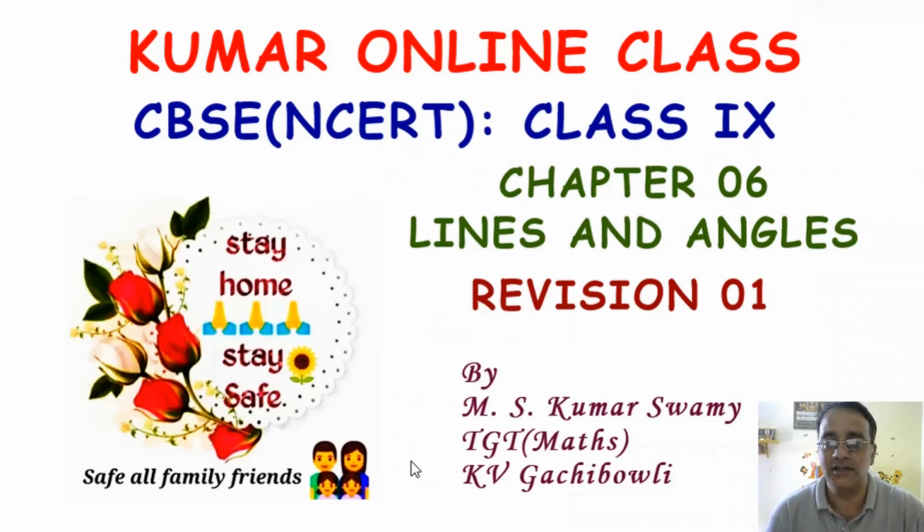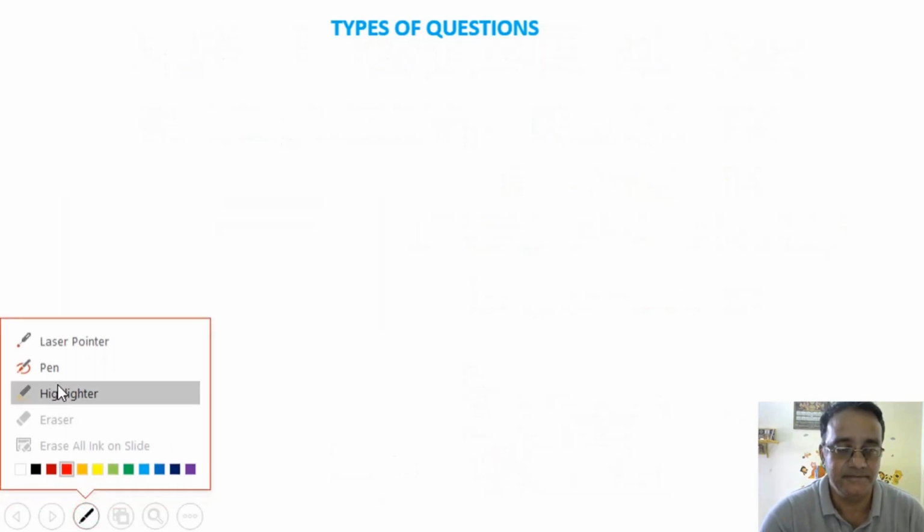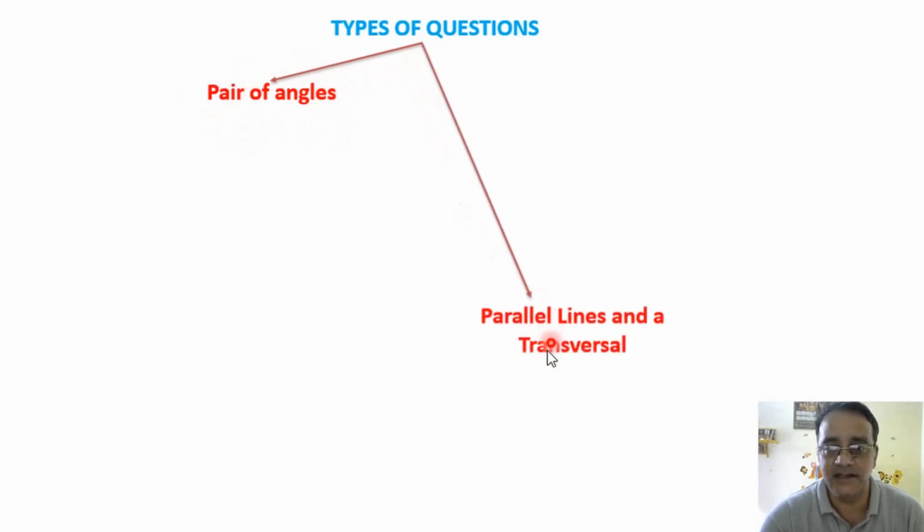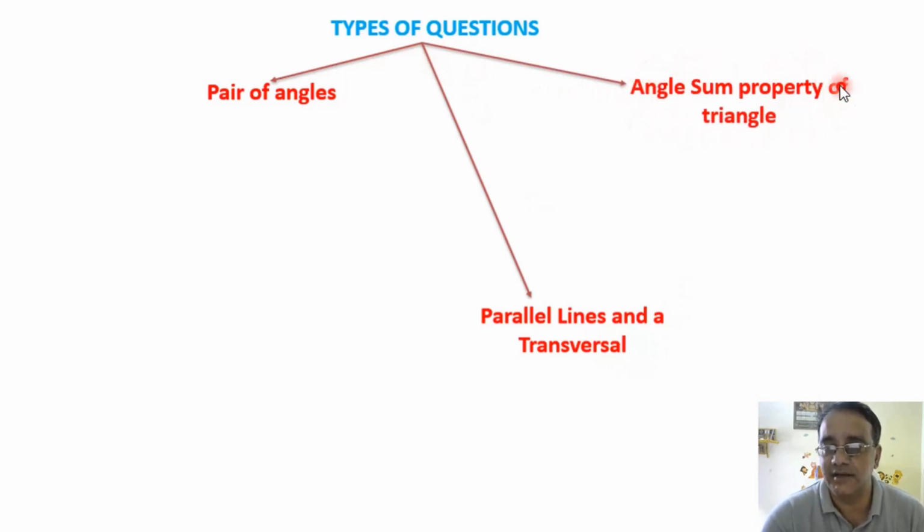Today we are going to start revision number 1 of chapter number 6, lines and angles. And let us see the different types of questions under this chapter. First type of question is pair of angles, and the second type of question is based on parallel lines and transversal, and the third type of question is based on angles and property of triangle. So only three categories are there.